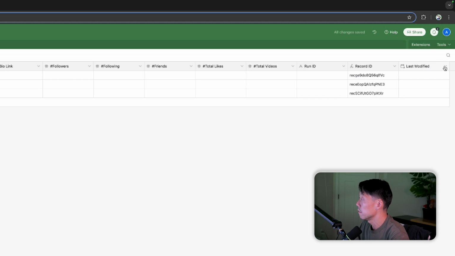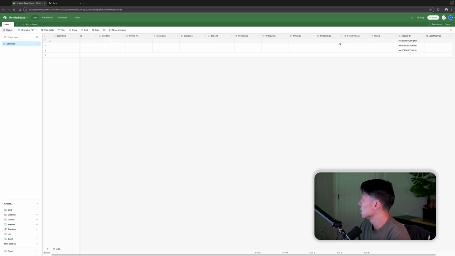I'm going to have a table for videos. Okay, so that's our user data. Now we're also going to make a table for all the videos and collect all the videos, but I'm not going to want to clutter up my user table, right? I want to keep that data separate.